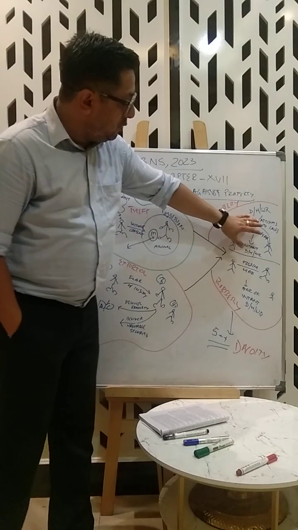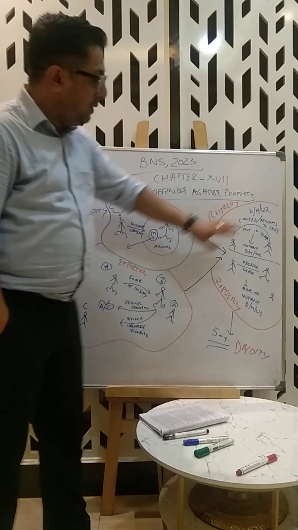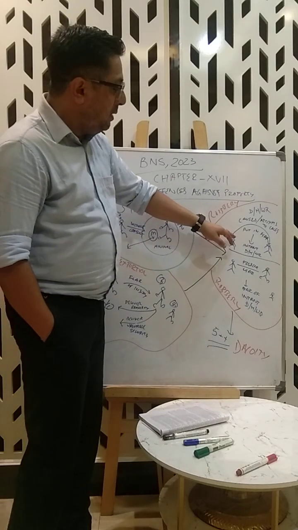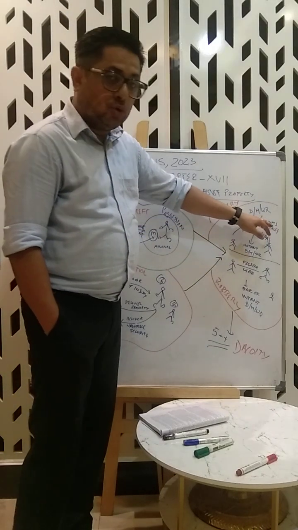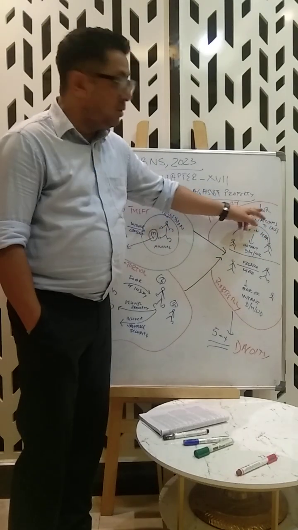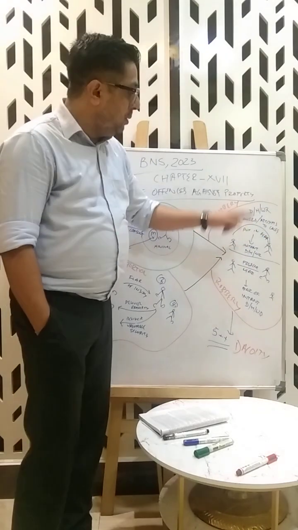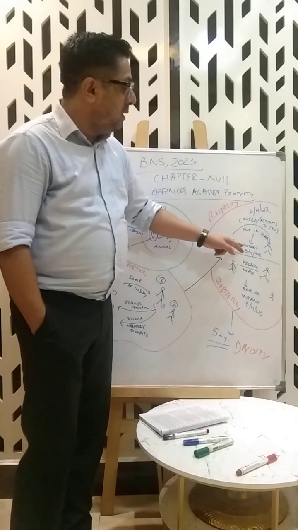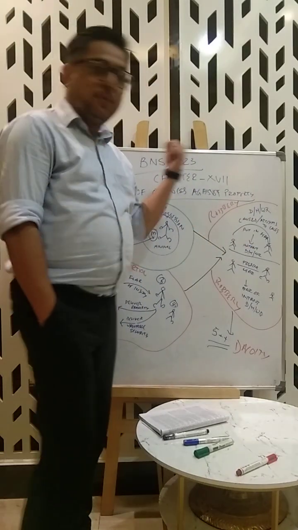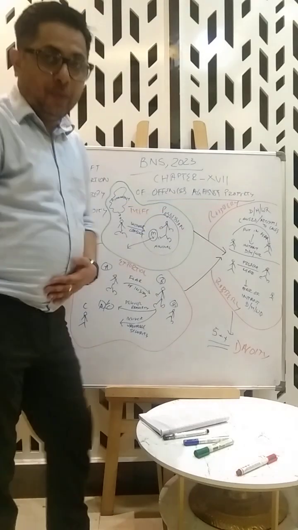Now theft becomes robbery and extortion also becomes robbery. Theft becomes robbery when a friend causes or attempts to cause this person death, hurt, or wrongful restraint, or puts in fear of instant death, hurt, or wrongful restraint, and then takes the property out. This is called robbery.